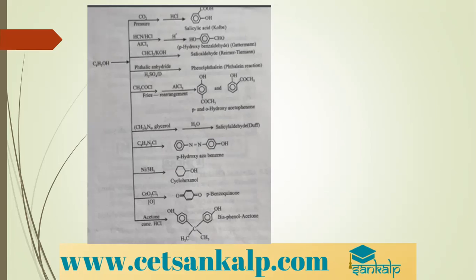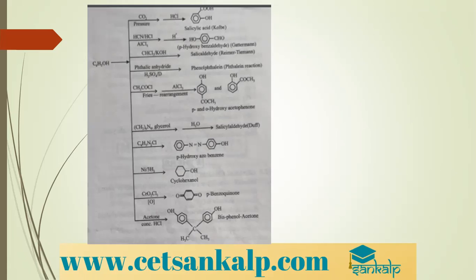Then phenol when treated with CH2N2 and glycerol and further hydrolysis, we get salicylic acid. Phenol when treated with benzene diazonium chloride we get para hydroxyazobenzene. This is an example for a dye. Phenol when reduced in presence of nickel we get cyclohexanol. Very interesting reaction. Addition occurs across the 3 double bonds.